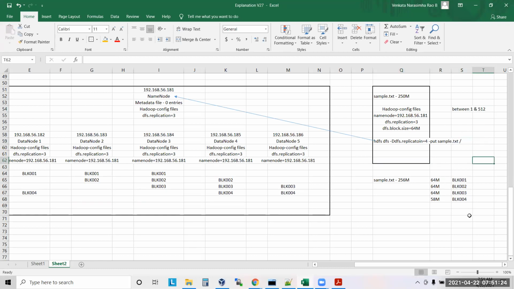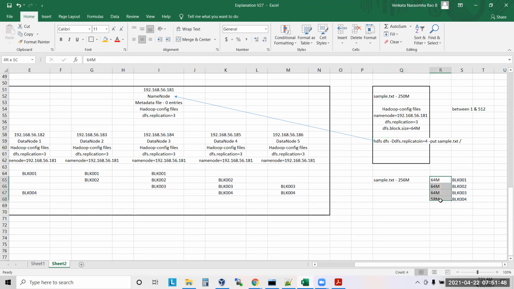We'll get 4 copies. 4 copies of what? How many blocks will I get first of all? Did you mention any block size here? No, we have not mentioned block size. That is the reason it will go with the default block size of 64 MB.